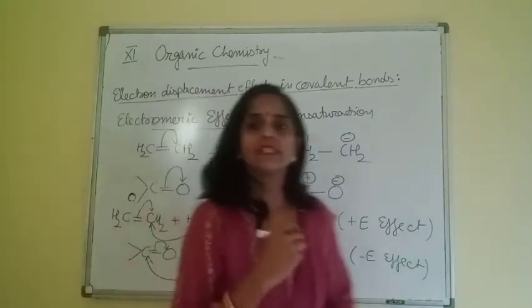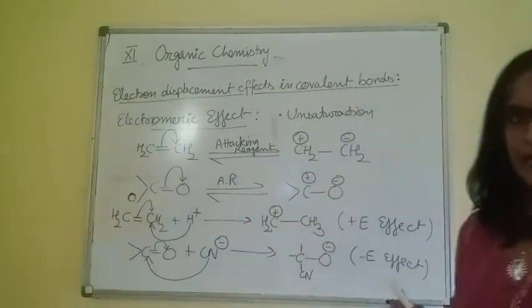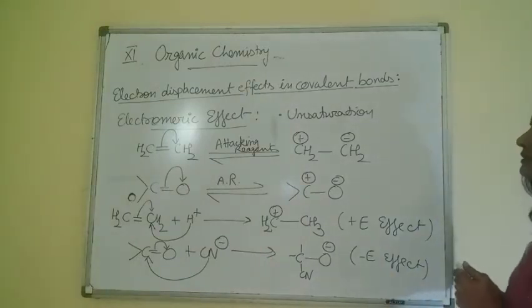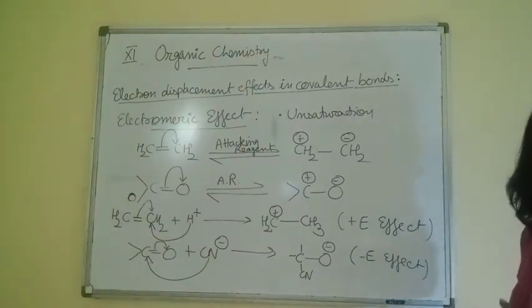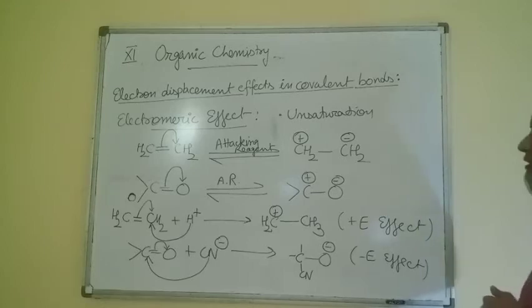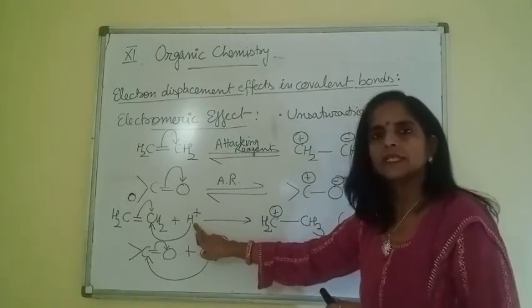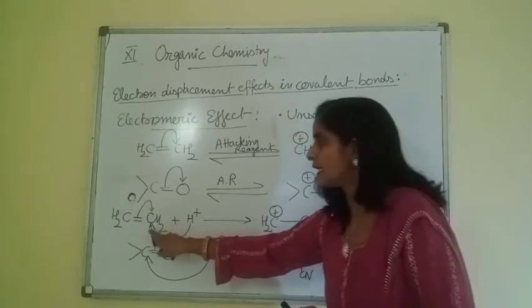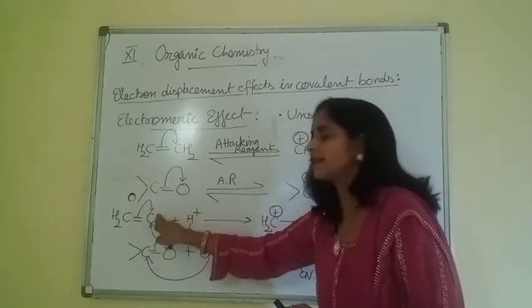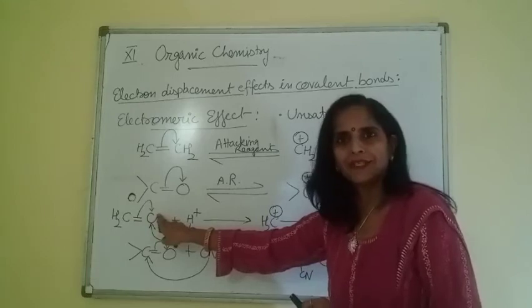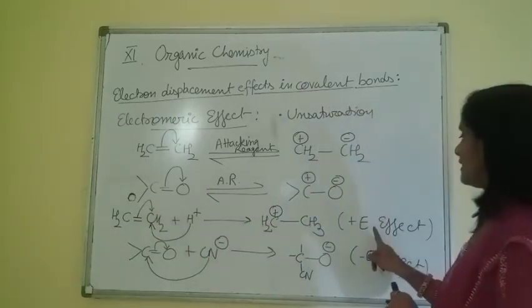Now how do we differentiate between plus E and minus E? Just check this very carefully. It's simple to explain this. In this case, attacking reagent is taking position on that carbon where electrons are transferred. Right? What is plus E effect?